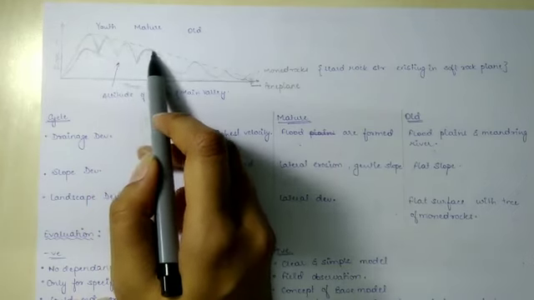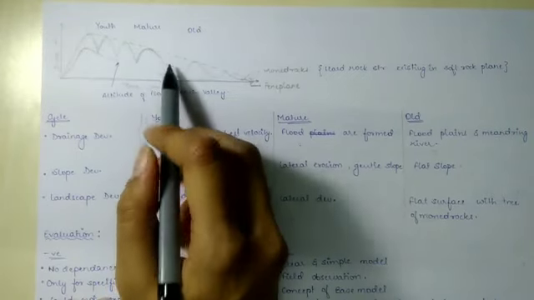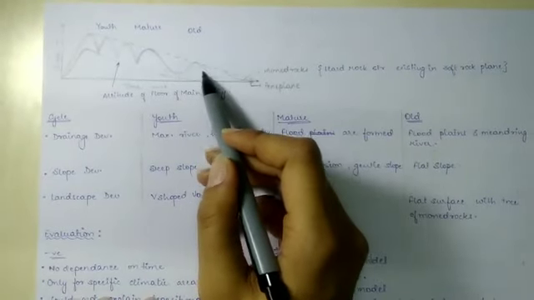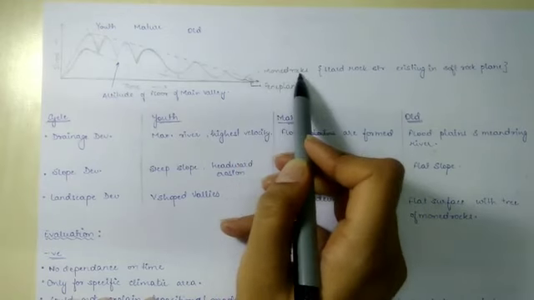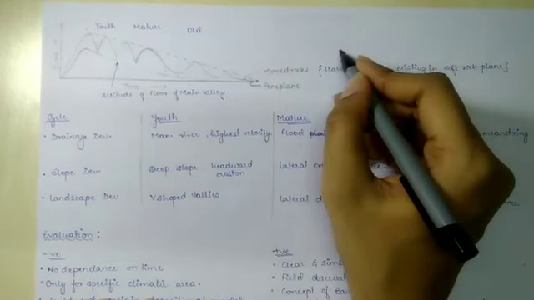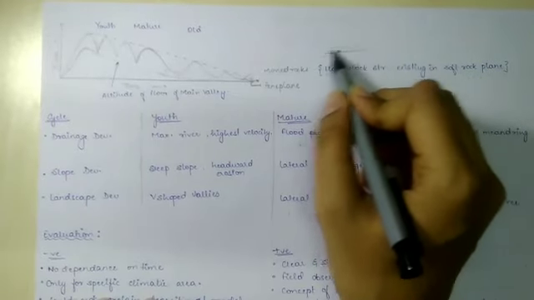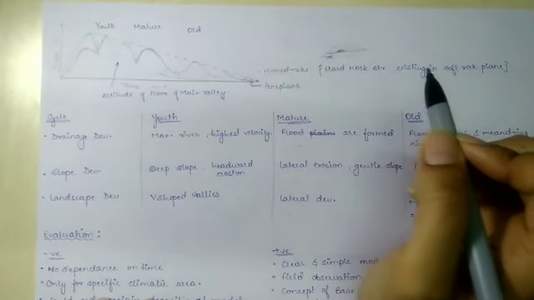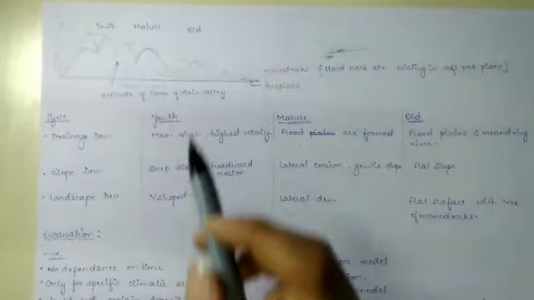Then we have mature stage, where mainly the flood occurs, and next at the old stage we have meandering of river, etc. And at last we will see peneplain with few monadnock rocks. Monadnocks are actually hard rock structures, like small pieces of hard rock in between the soft rock structure that is plain. And this whole is time dependent.